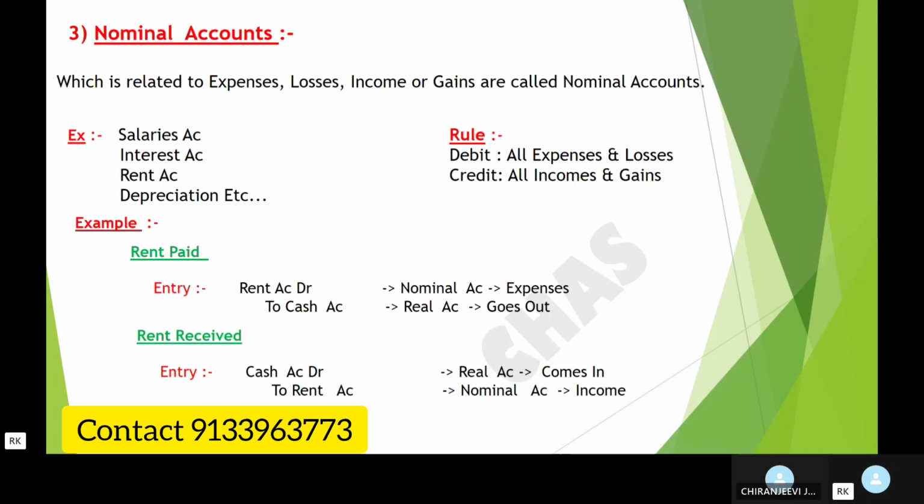The next transaction is rent received. When we are receiving rent, we are receiving the cash. So when cash comes in, it is always debited and to rent account. Here rent account is nominal account, and that is the reason we are debiting it to rent account.